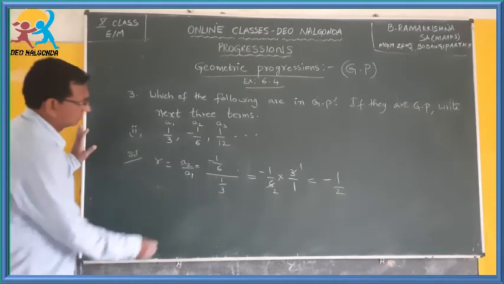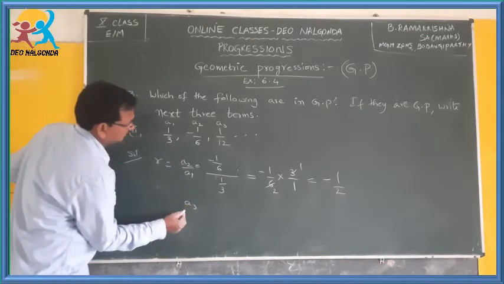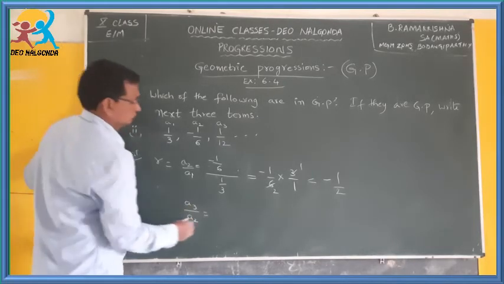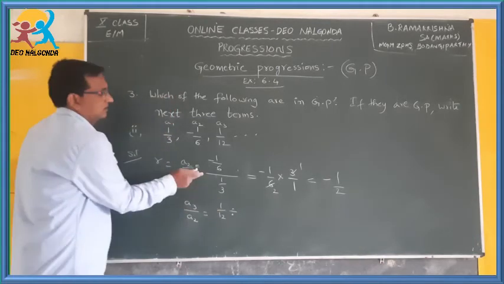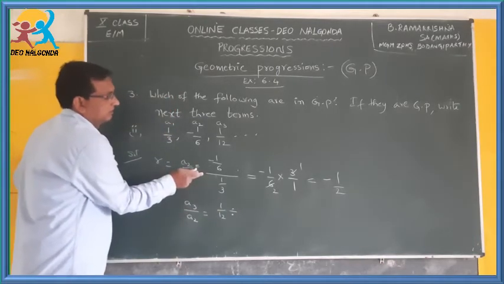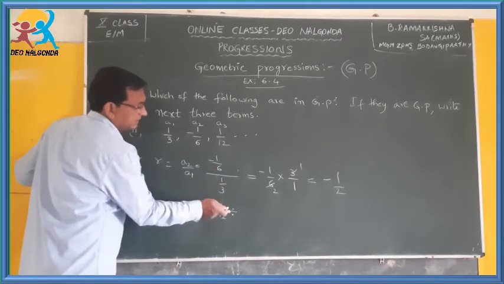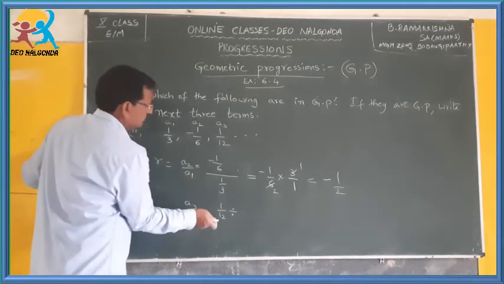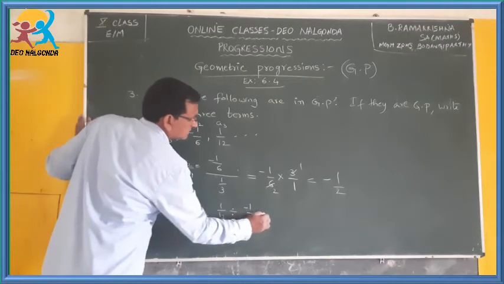Next, again check like that only: A3 by A2. What is A3? 1 by 12. Instead of a line bar I can also write a divided by symbol. 1 by 12 divided by minus 1 by 6.